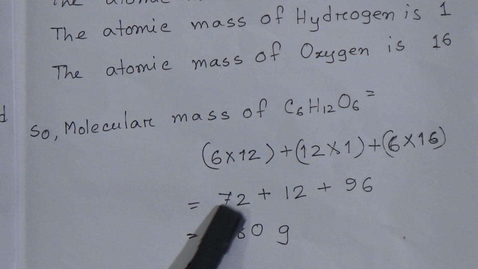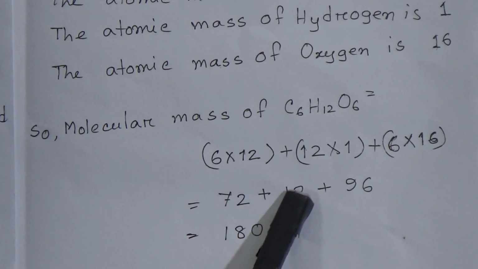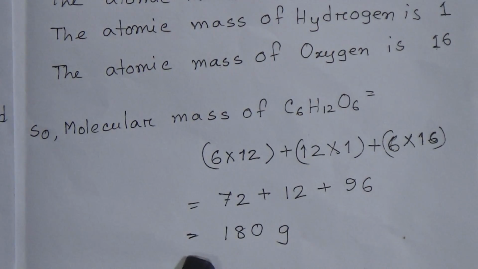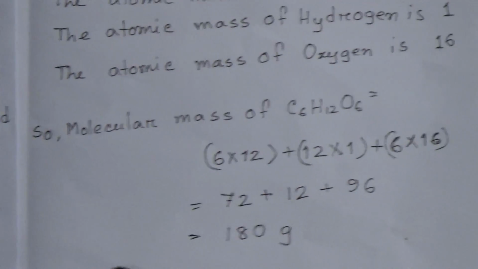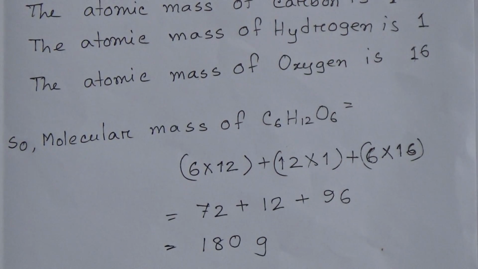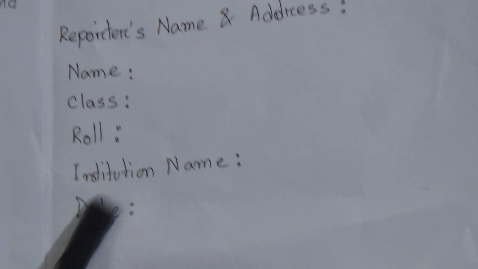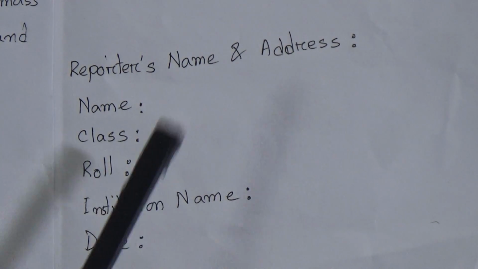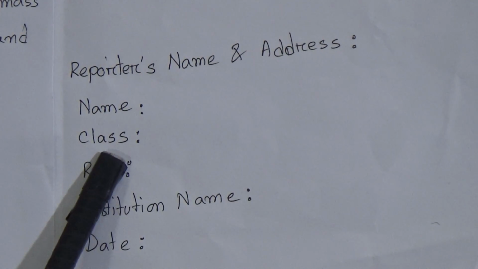Now come to the next step, 72 plus 12 plus 96, and in total the molecular mass of glucose is 180 gram. And in this way you have to find out the molecular mass of 3 compounds by using these rules, and after that you have to write the reporter's name and address, name, class, roll, institution name and date, and then you have to submit the assignment in our institution.